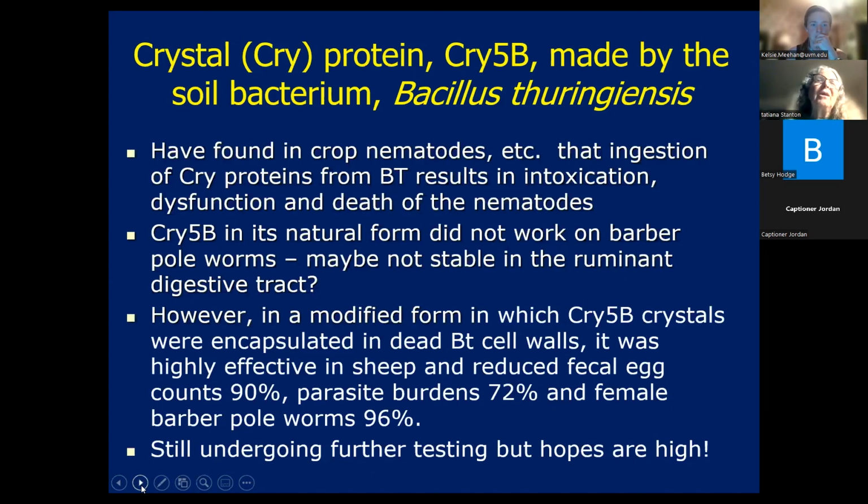They are looking at it for meningeal worm, but the scientists working with them are thinking that it's not going to be able to pass through the blood to kill it. It would be like ivermectin, where if it does kill deer worm, it would only be killing it in early stages. But they do want to look at that more. They're still many years down the pipeline as far as development, but they would be hoping to market it for organic farms. So that's where I am, and I think that's the last slide I have.